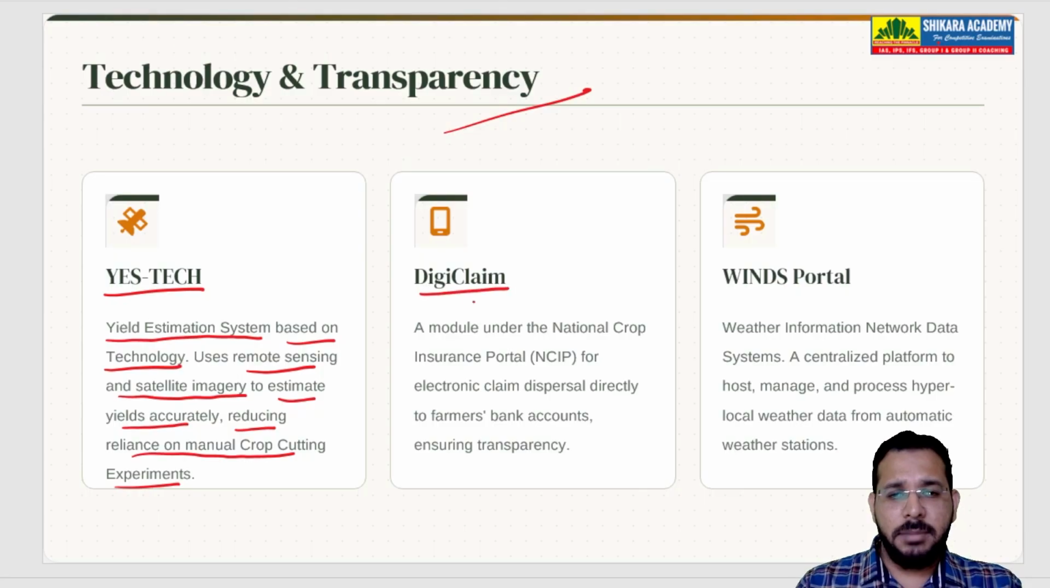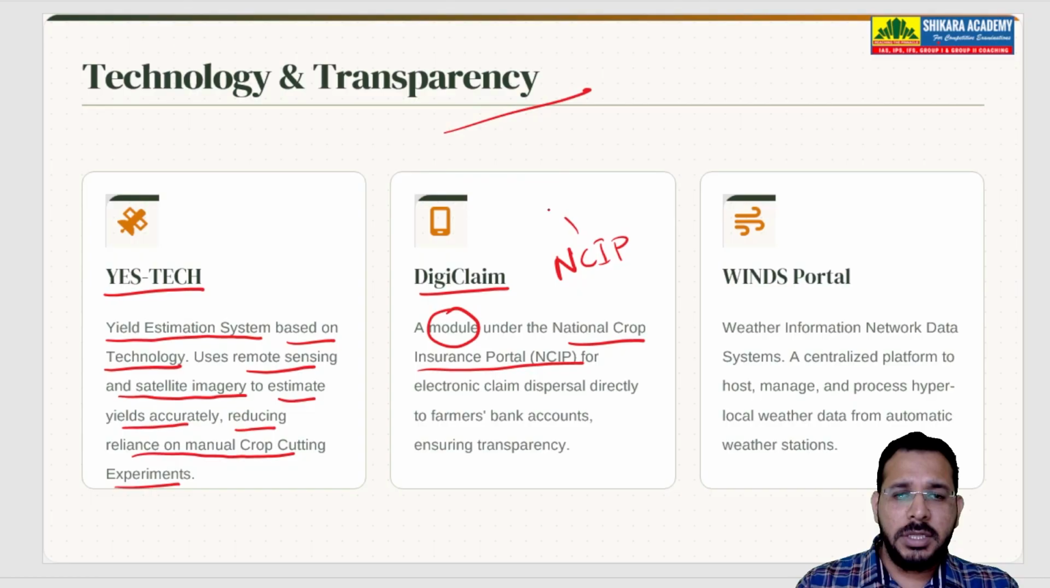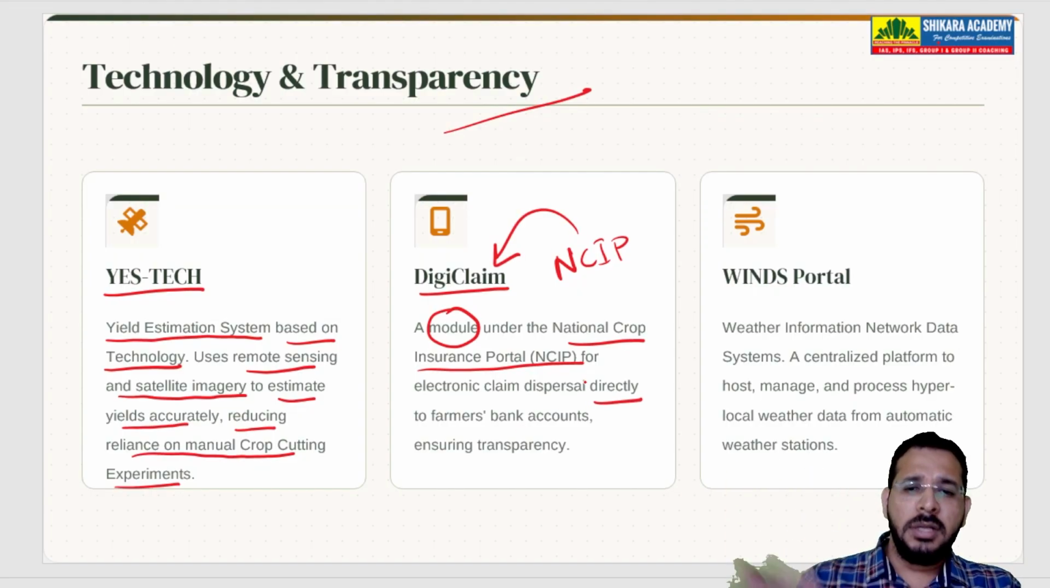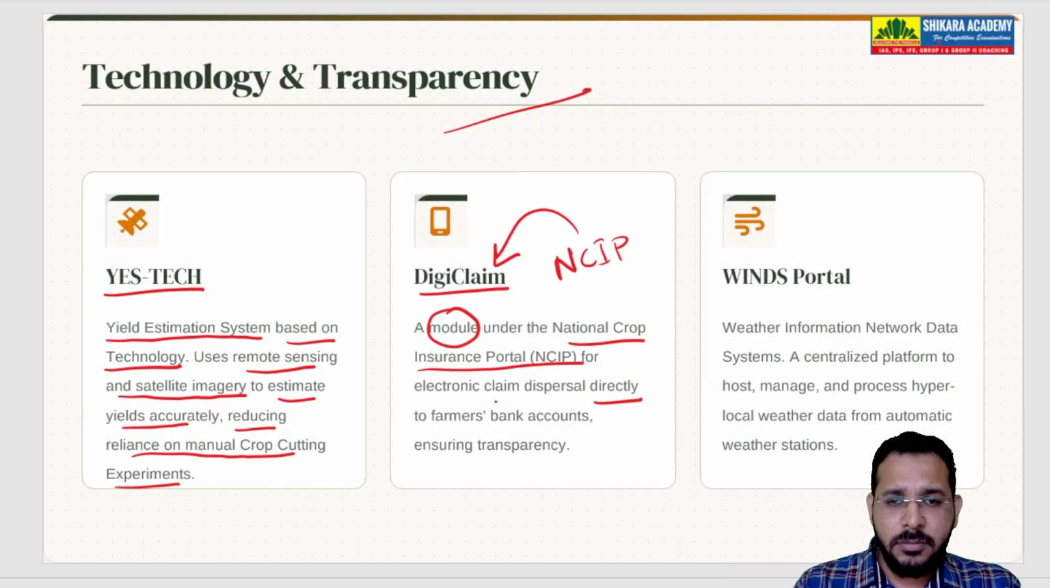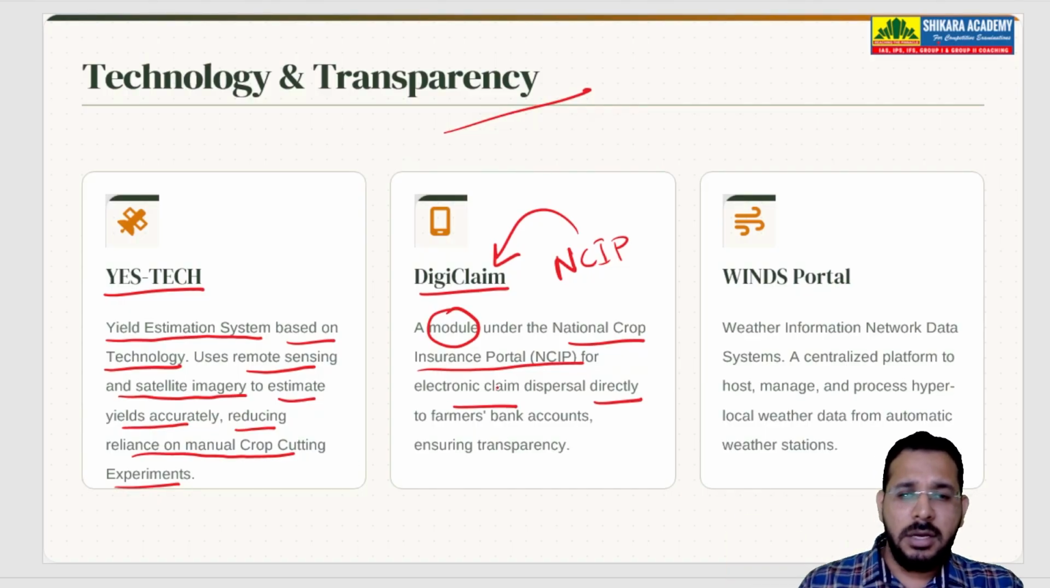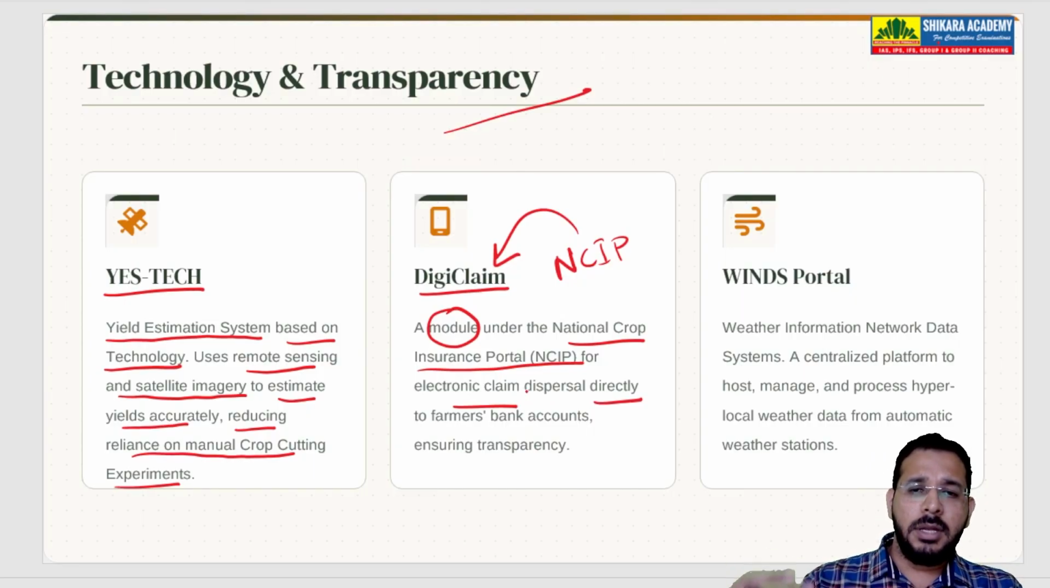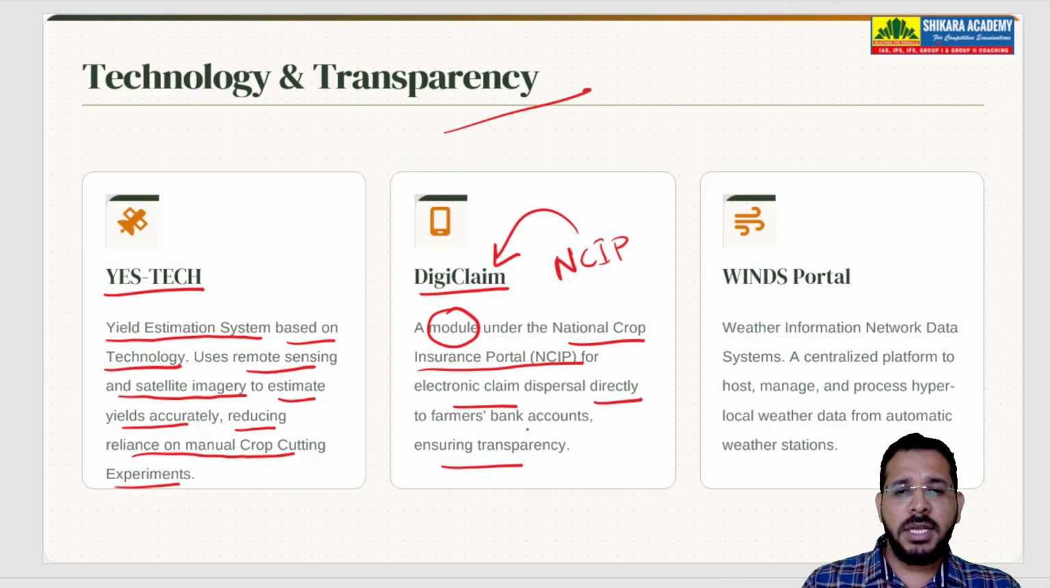Then there is DigiClaim. This is a module under the National Crop Insurance Portal. If you go on this portal, there is a DigiClaim. On this, you can directly claim for your insurance. Electronic claim can take place over there. So farmers can go on that app and claim for their insurance. It will ensure transparency and the farmers can get their amount directly to their bank accounts.